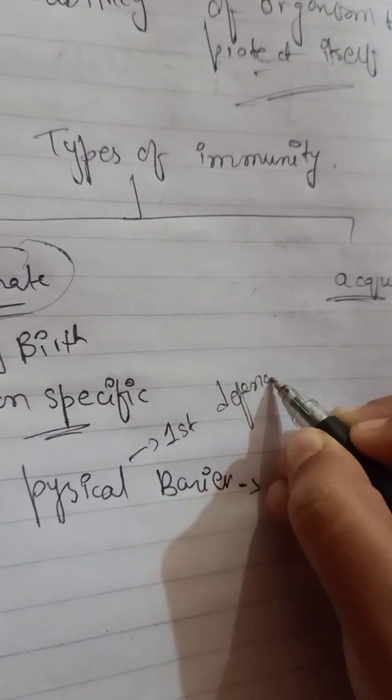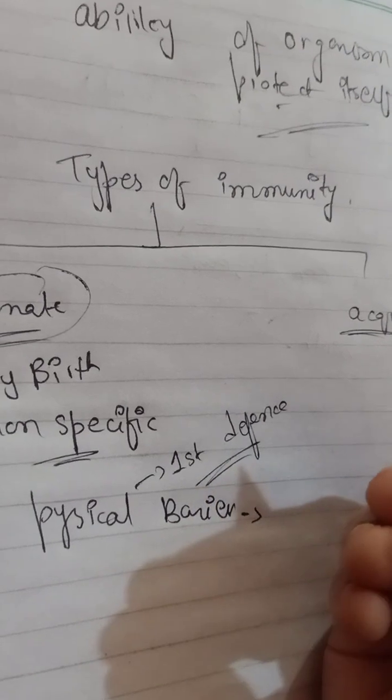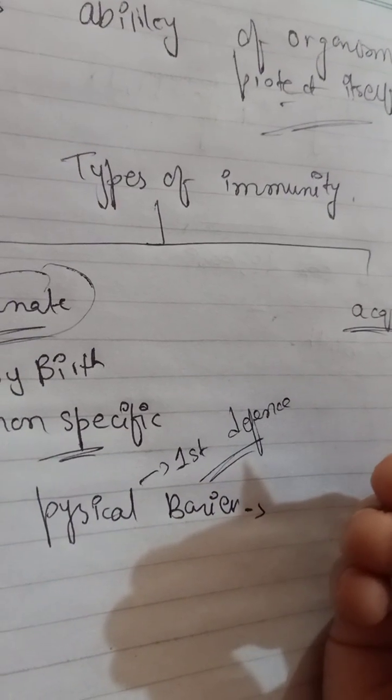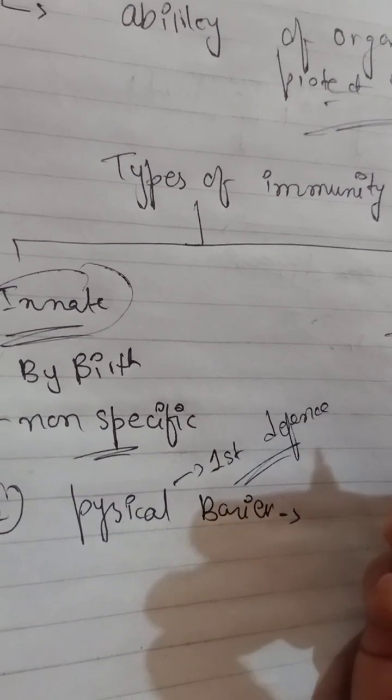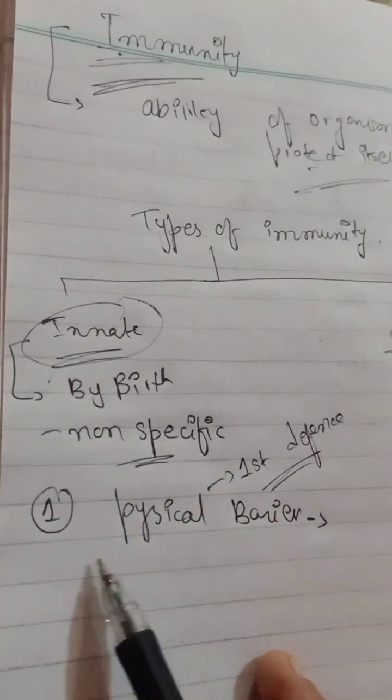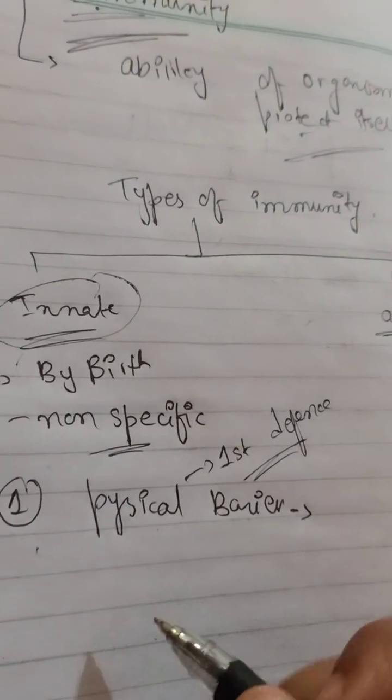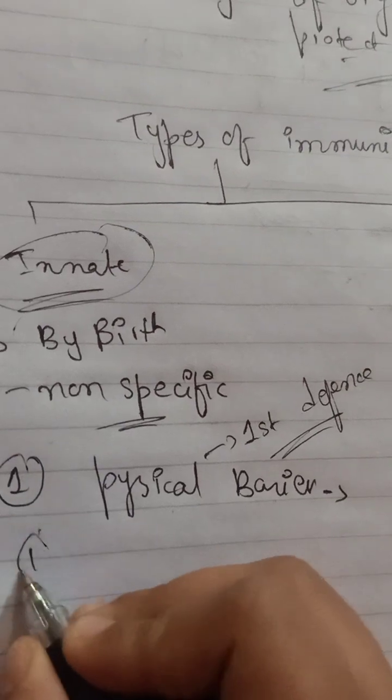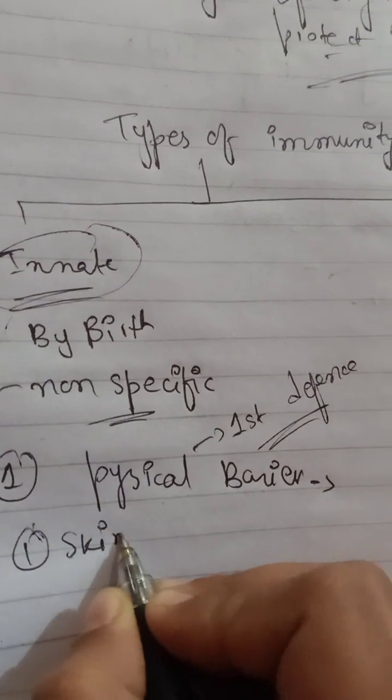Our first defense is the skin. After that we have hairs and organs and so on. So first of all we have the physical barrier, and in the physical barrier the first thing is the skin.